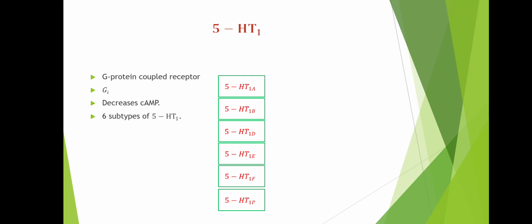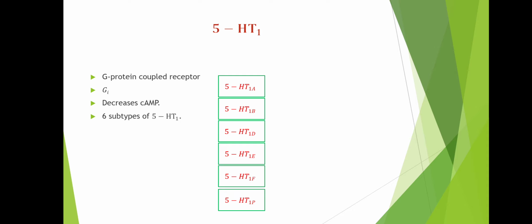Previously we had the 5-HT1C receptor also, but now 5-HT1C is designated as the 5-HT2C receptor, probably because of its mechanism of action; it may not be Gi, it may be a Gq type of G protein coupled receptor. So 5-HT1C is no more 5-HT1C, now it is under the category of 5-HT2C. So we have 6 subtypes of the 5-HT1 receptor.